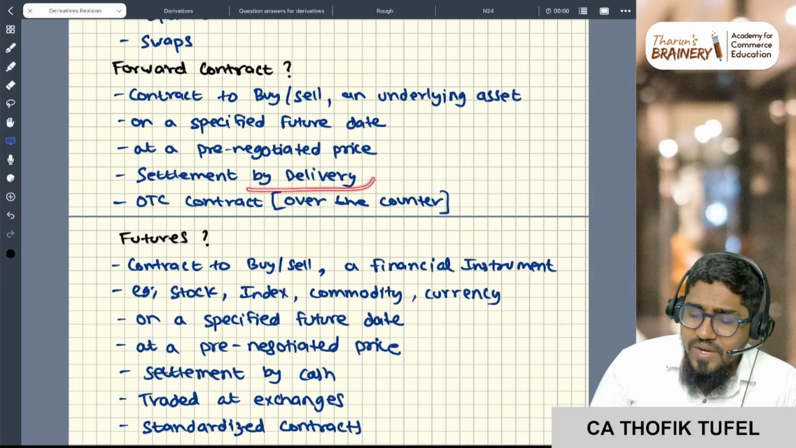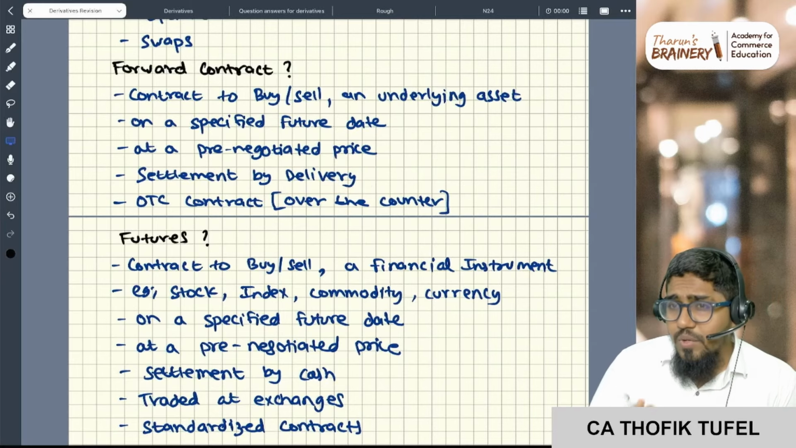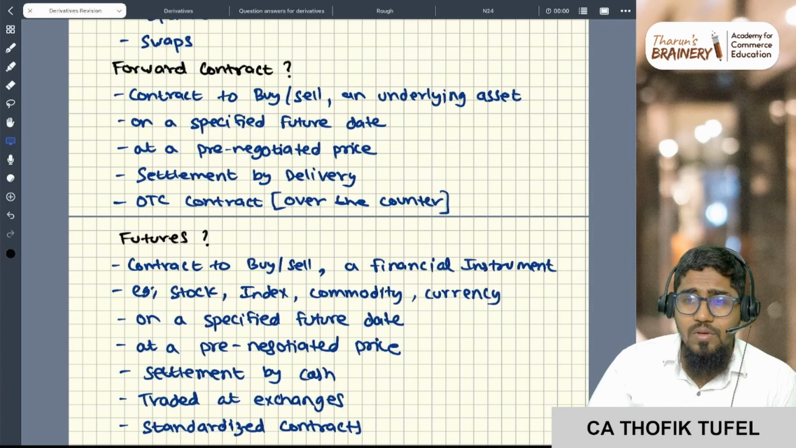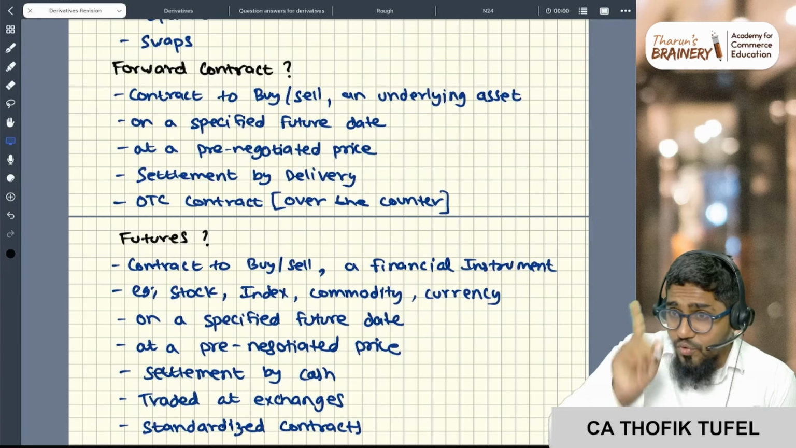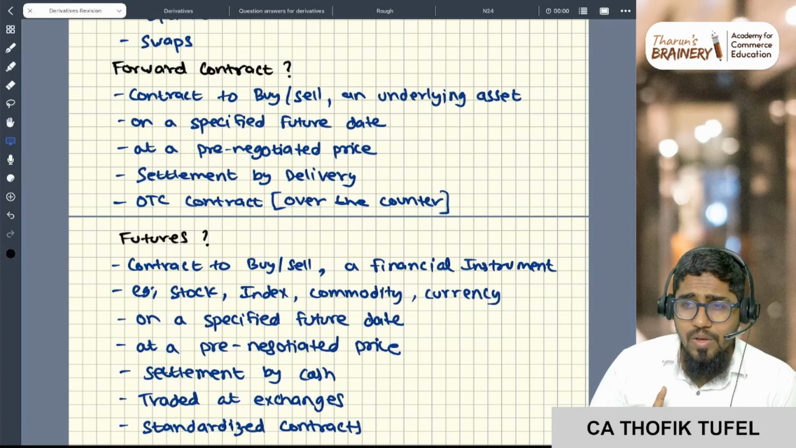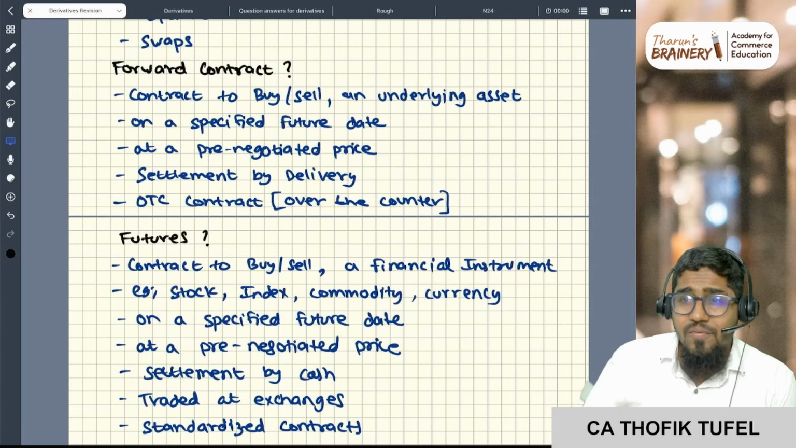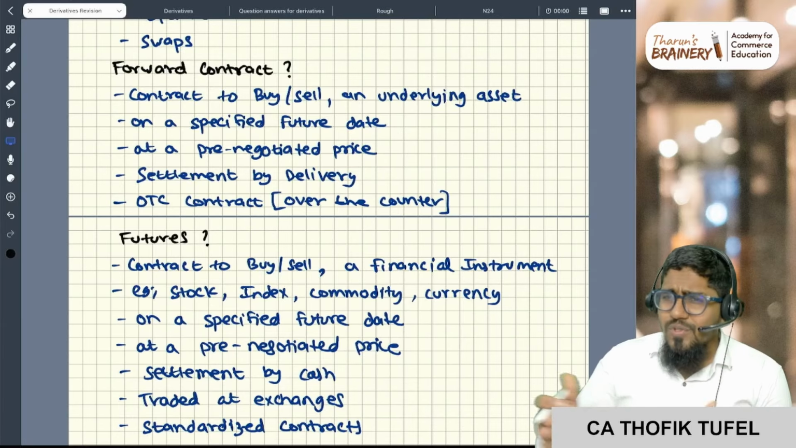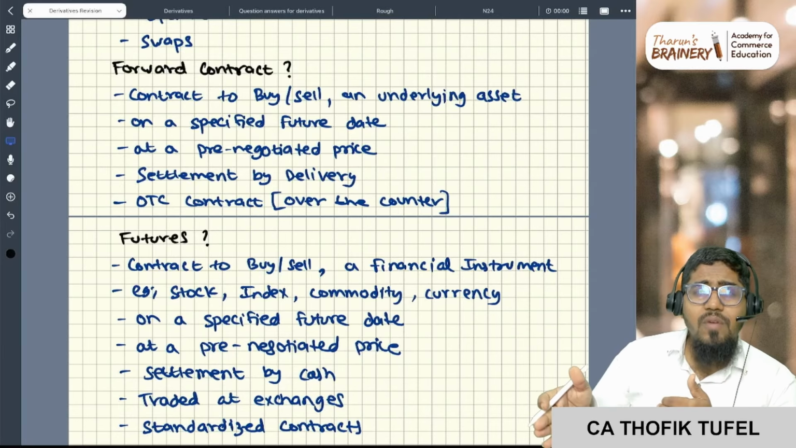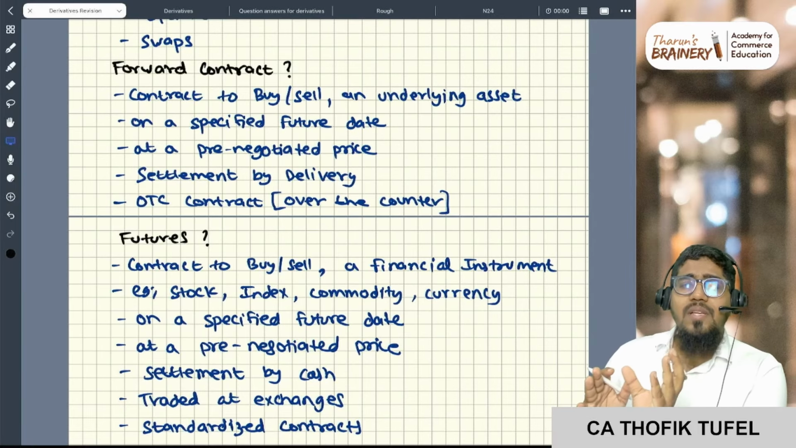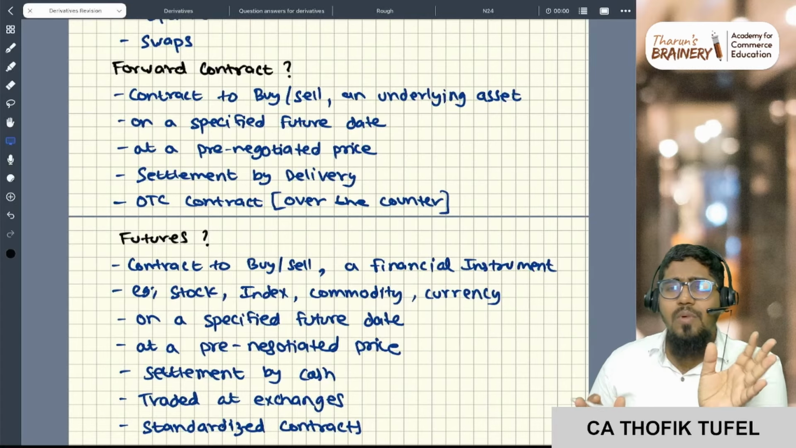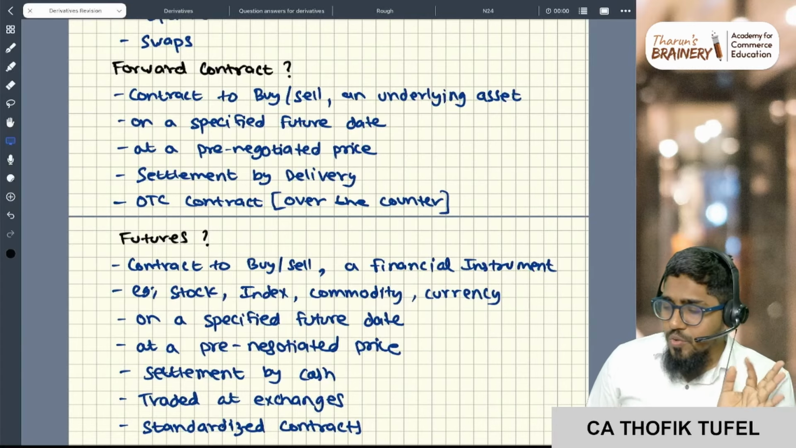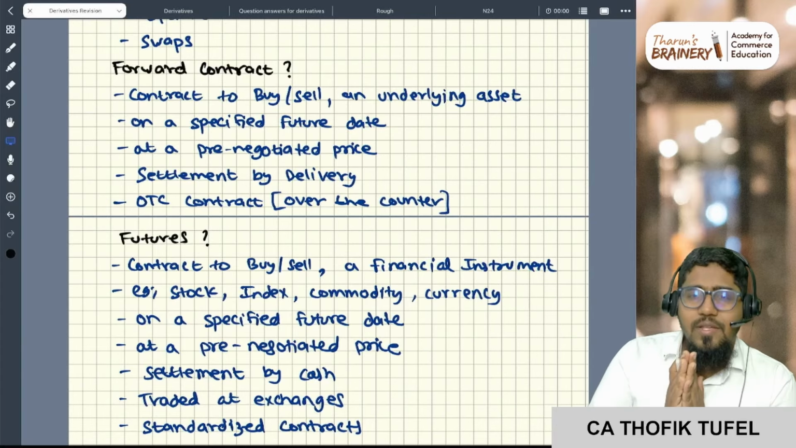Forwards are always settled by delivery. If you're entering into a forward contract of 1 kg gold for after 3 months, you have to deliver the gold. In futures it is not like that. In futures also, if you're entering a contract for 1 kg gold, you should not deliver the gold. You have to square off the transaction, and then whatever is the cash difference, one person will be making a loss and one person will be making a profit. So you have to settle it by cash.